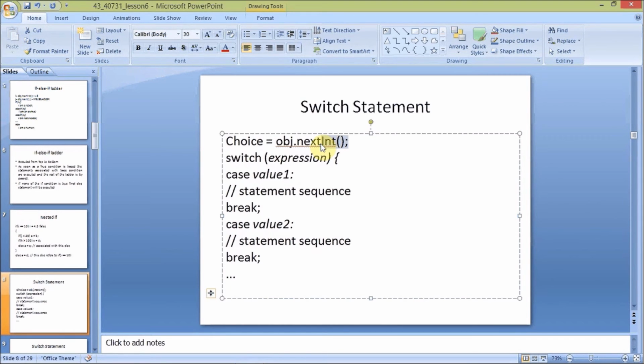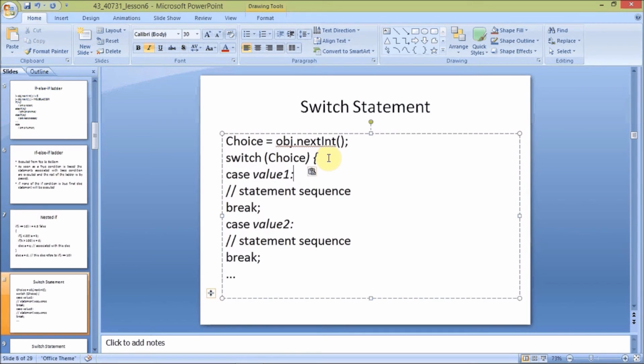The case value should be given in a data type like integer or character or a short value. So data type is mandatory in this switch case statement. I'm giving the expression name as choice, so I will copy this choice expression.